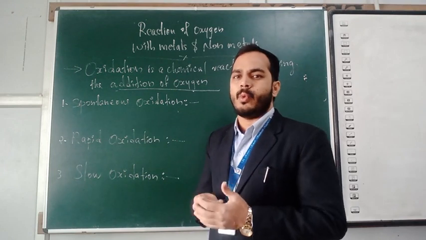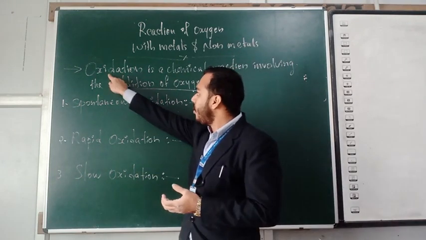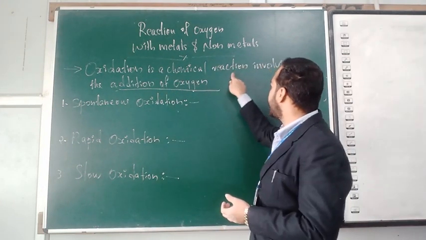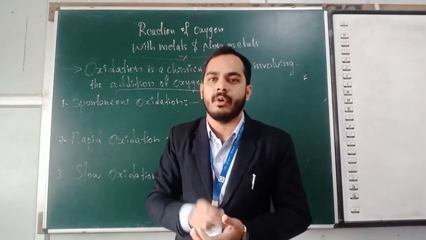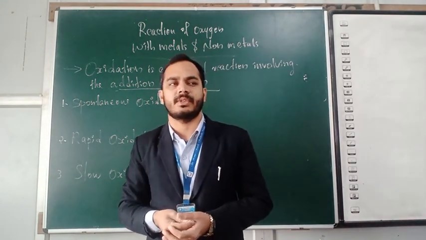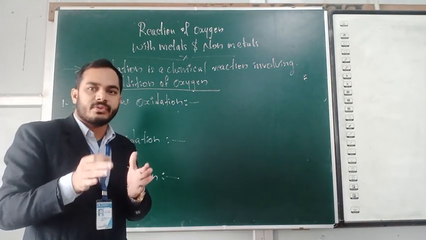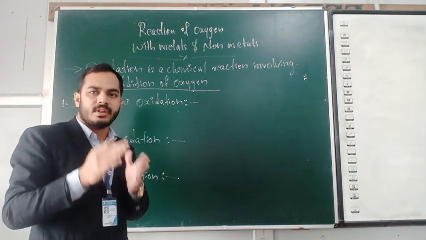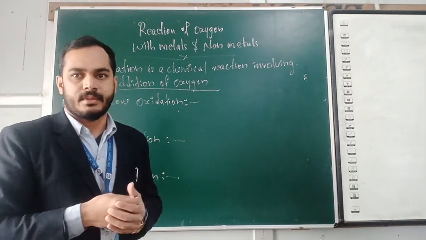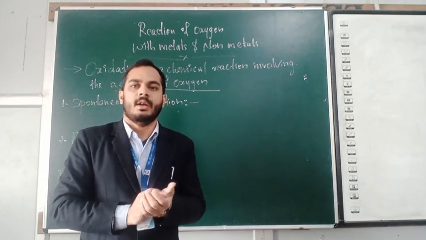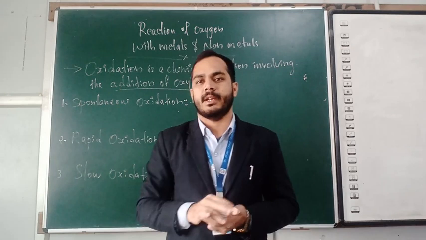First, we want to know what oxidation is. Simply, oxidation is a chemical reaction involving the addition of oxygen. What does addition of oxygen mean? Adding of oxygen. So when oxygen reacts with a metal or oxygen reacts with a non-metal, this process is called the addition process, adding of oxygen. According to this, the oxidation process is classified into three categories.